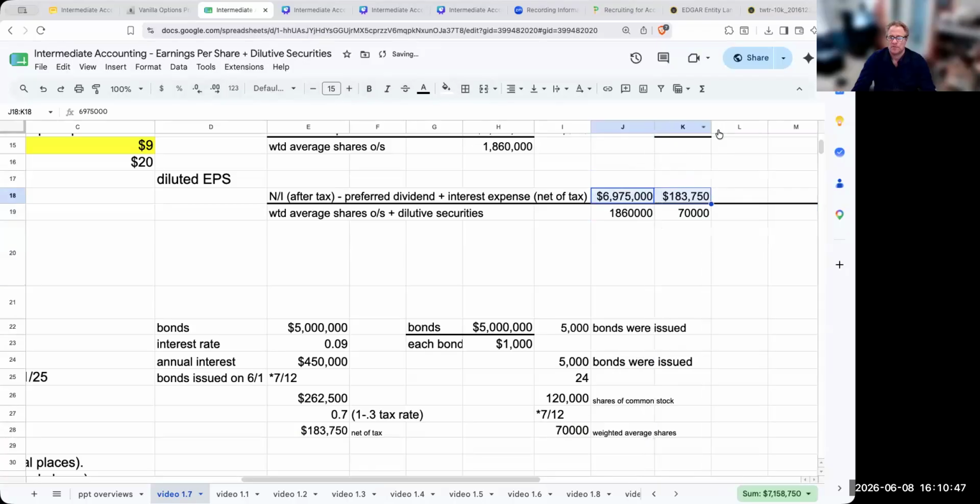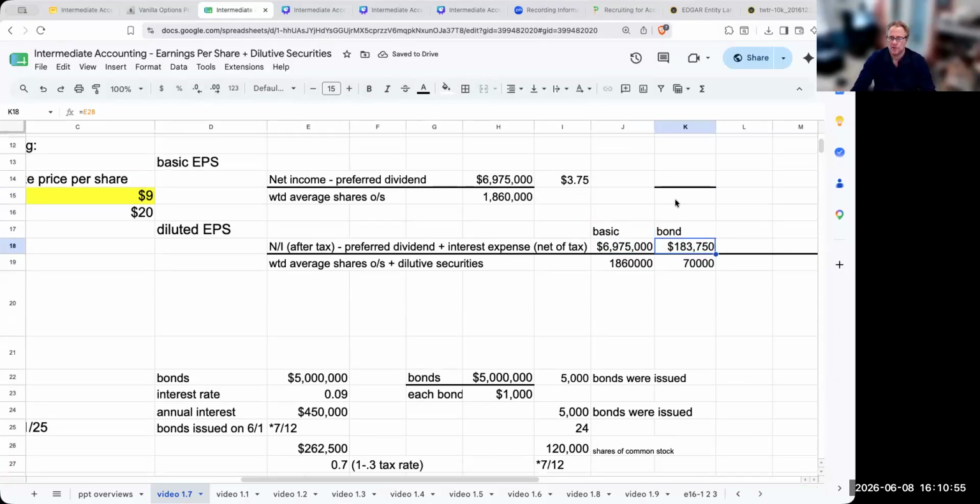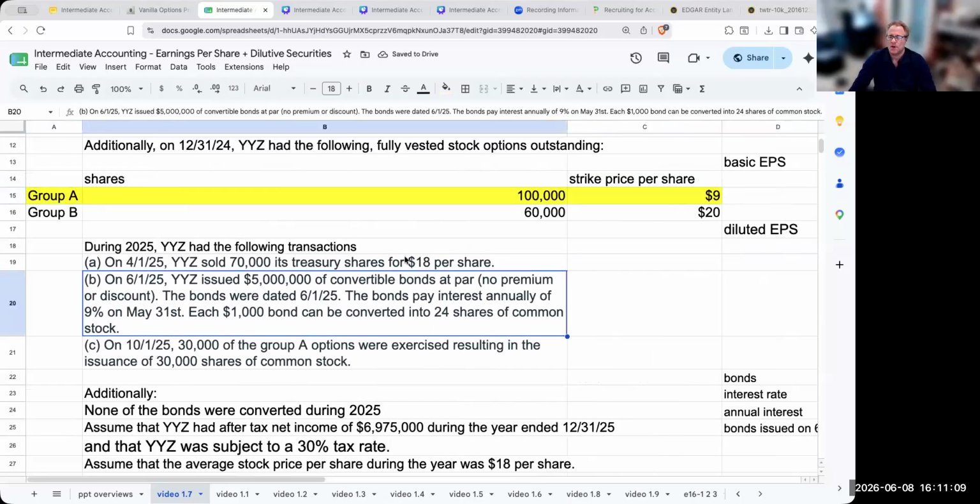So over here, we've got basic. We've got the bond, and we've determined that this is dilutive. Why is it dilutive? Because it's bringing down, right? This is basically going to be, if I add this in, it's $2.63. That's going to bring down my basic earnings per share. Okay, so we've dealt with the bond.